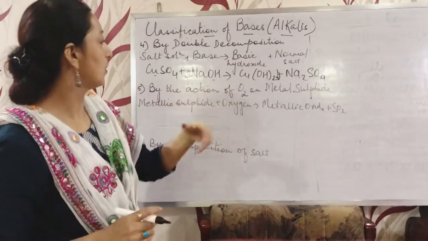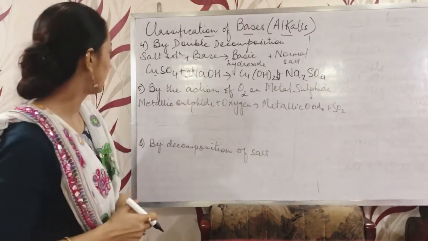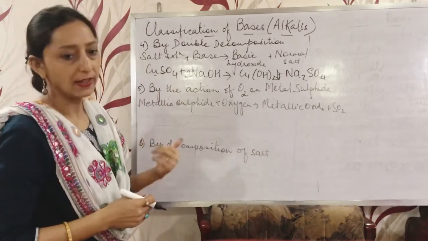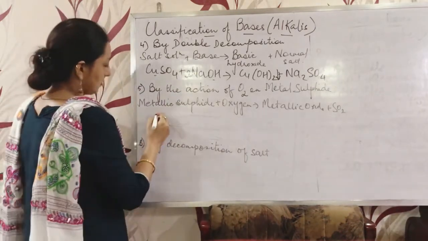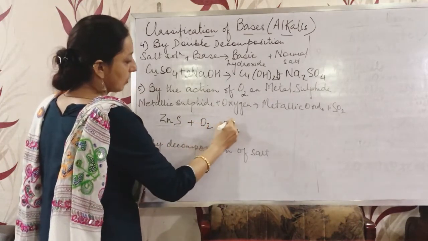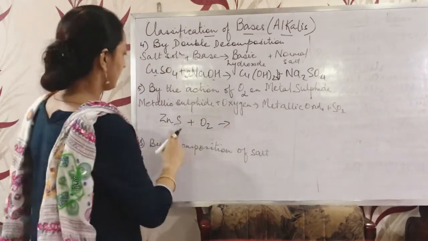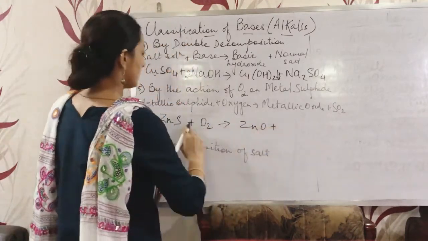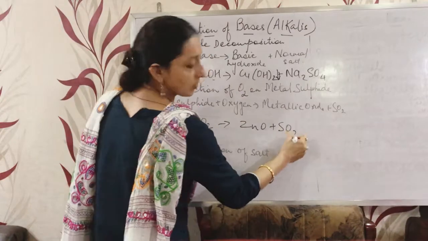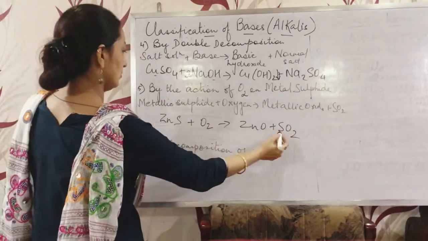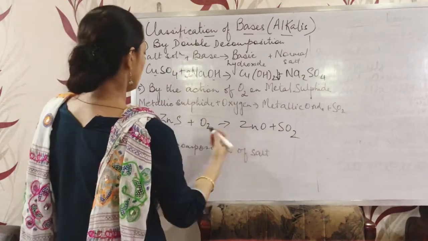Now, by the action of oxygen on metal sulfide. Here we can take any of the metallic sulfides. Suppose ZnS. When it reacts with oxygen, it will form ZnO, a metallic oxide, along with sulfur dioxide. Okay. 2, SO2, 3.